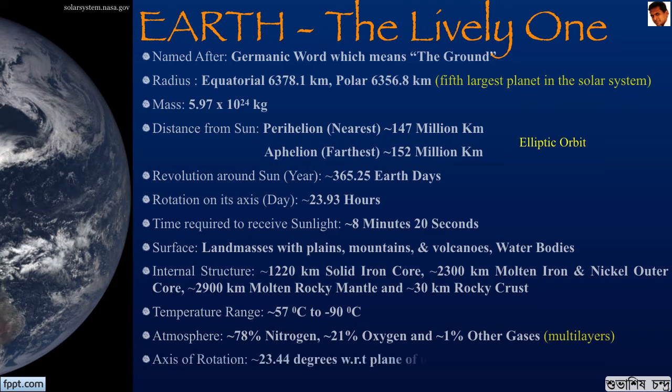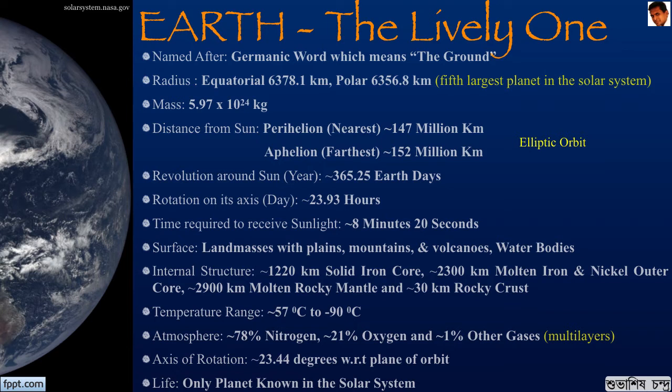It has an axial tilt of 23.44 degrees with respect to the plane of orbit, which is the reason why Earth has seasons and the polar ice caps. It is the only planet known in the solar system which has life.